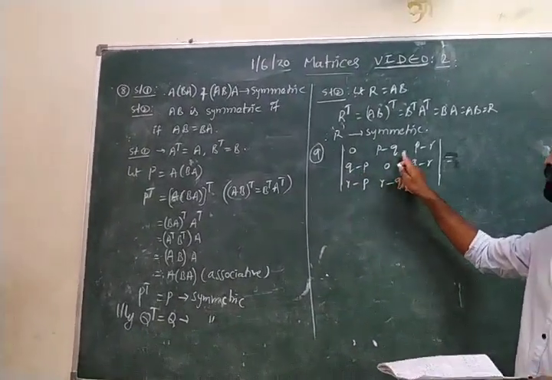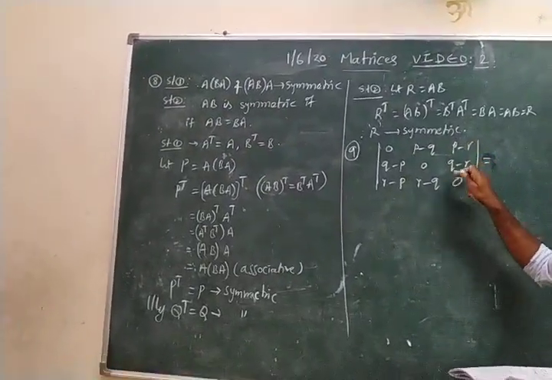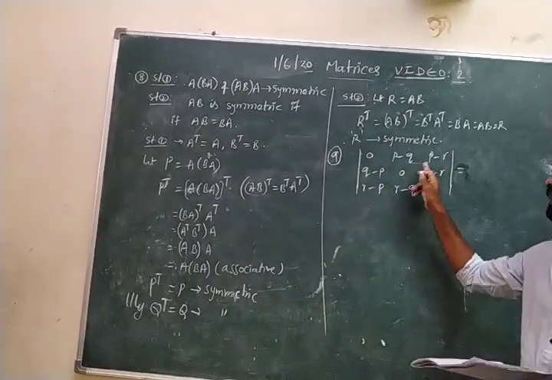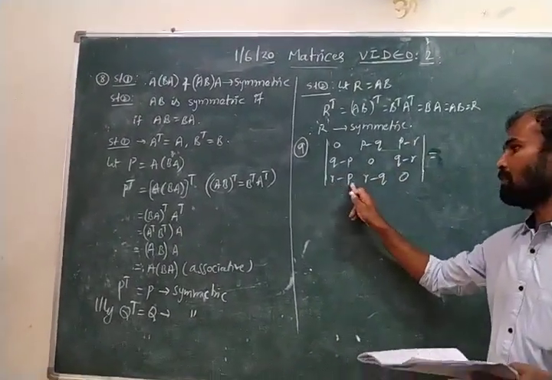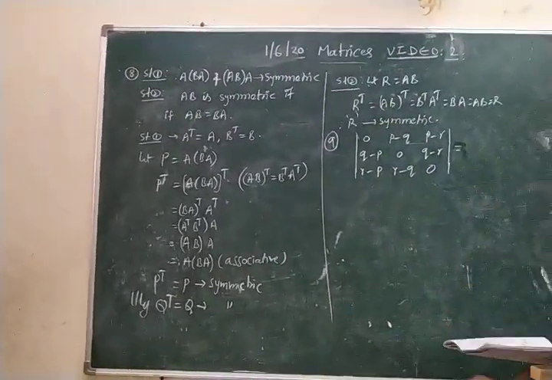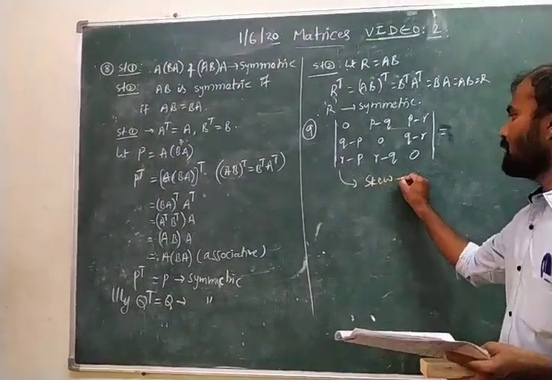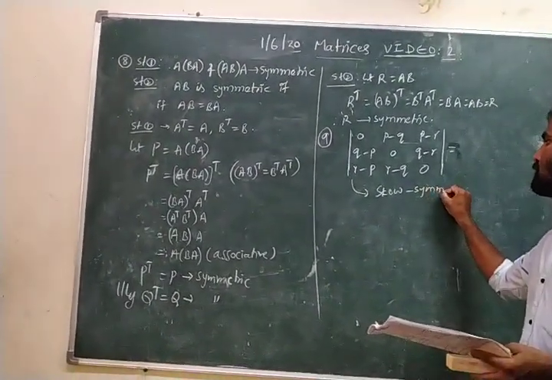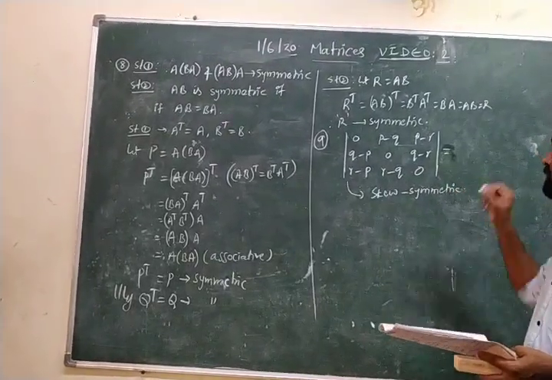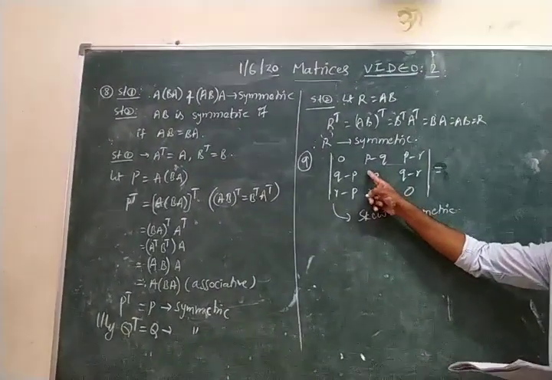Of P minus P. Next, the first row second column and the first row third column elements, and here the third row first column element: P minus R, here R minus P. By taking minus common, here P minus P. That means clearly the given matrix is a skew symmetric matrix.